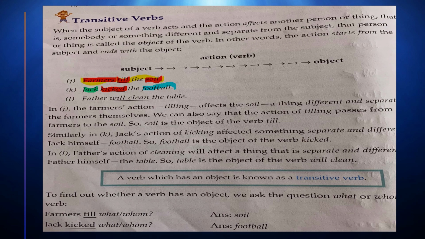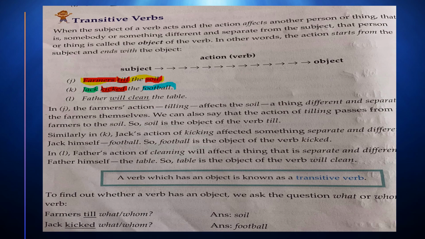So the soil is the object of the verb till. Similarly, Jack's action of kicking affected something separate and different from Jack himself. They are not talking about Jack himself. They are talking about the football. That Jack kicked the football. So this is not about himself.